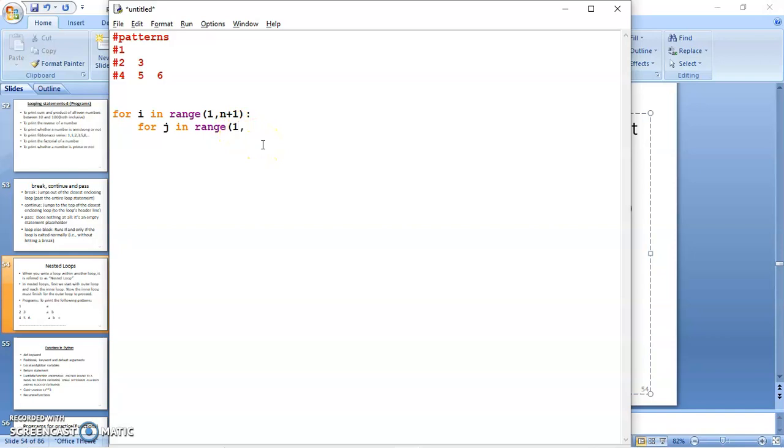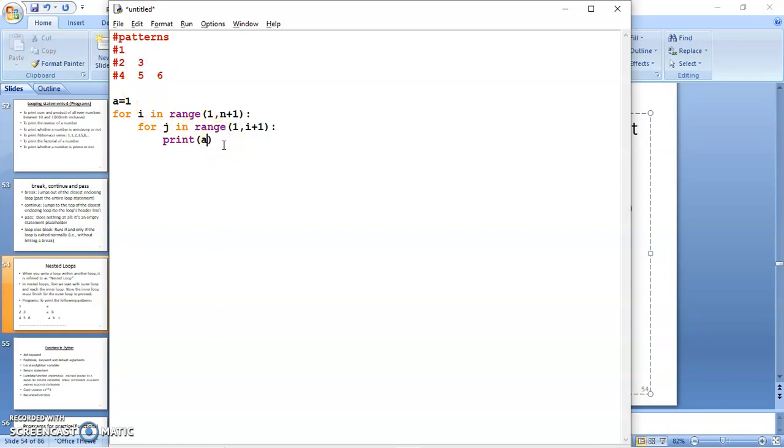So in effect, j should run from 1 to i. But to go from 1 to i, we need one more value, so I can put it as 1 comma i plus 1. And within this, I can print the value, say a, and I can initialize a as 1. So a as 1, I'm initializing this value, and after that I'll keep on incrementing a by 1.